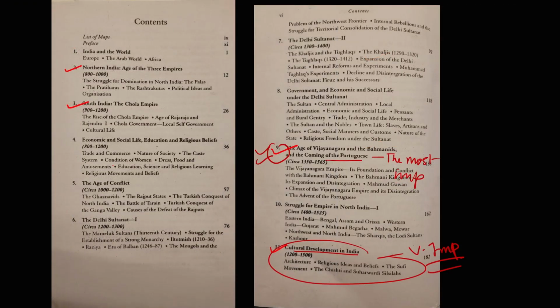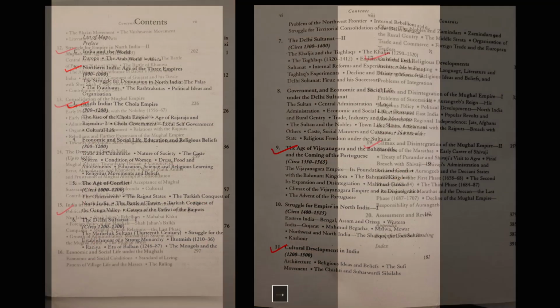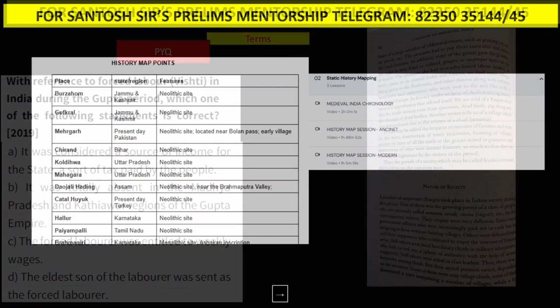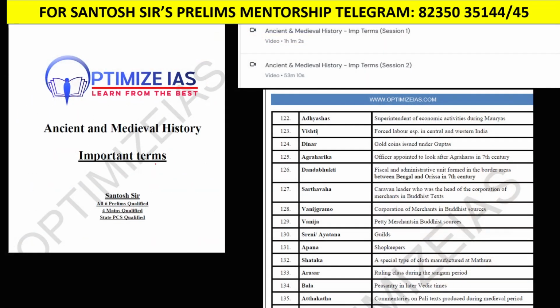Here you just prepare what are the places in news and the terms in news. I have prepared a list of all the important terms. You can see here ancient and medieval India terms. You can see these terms, guys, around 200 terms are there. You can see Vishti. Directly this question came in the prelims examination.